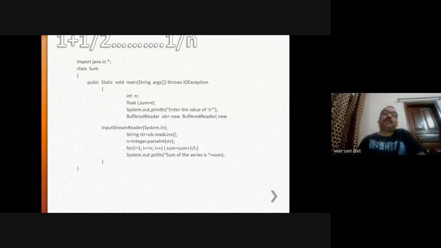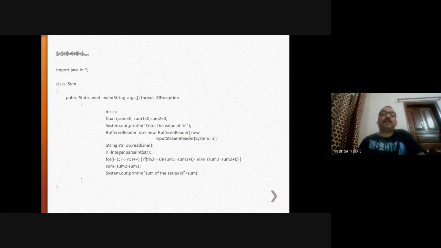Here we have imported the java.io package. And why have we imported it? For the input output exceptions, because if there is any problem in this program at runtime, then an input output related problem will throw the input output exceptions.